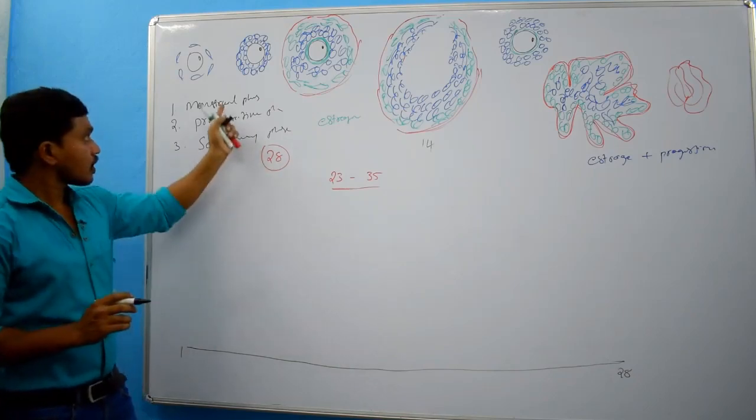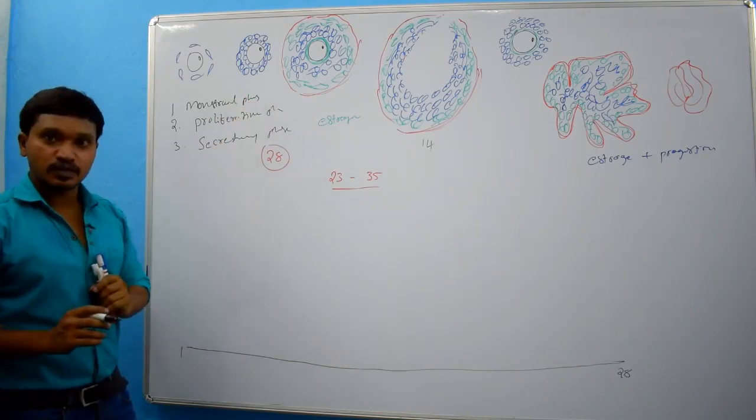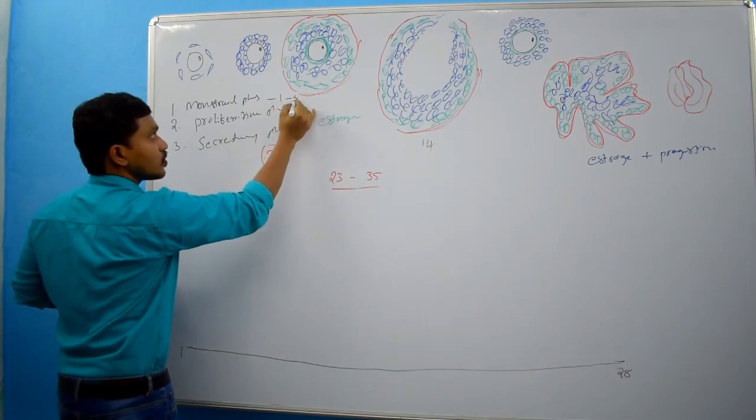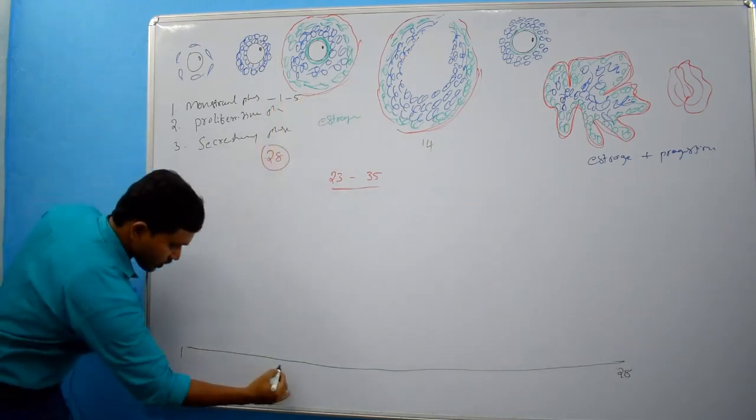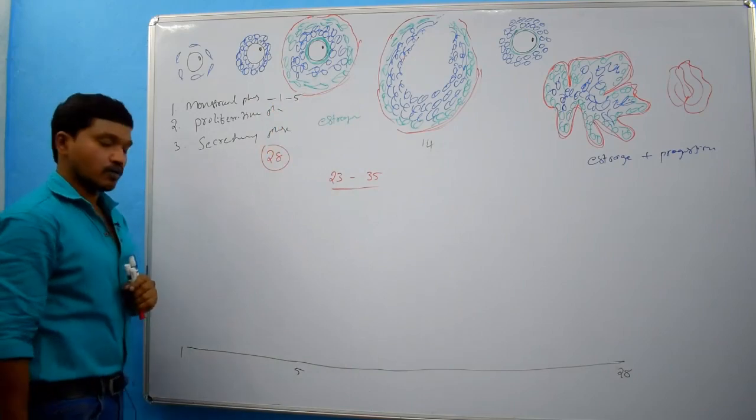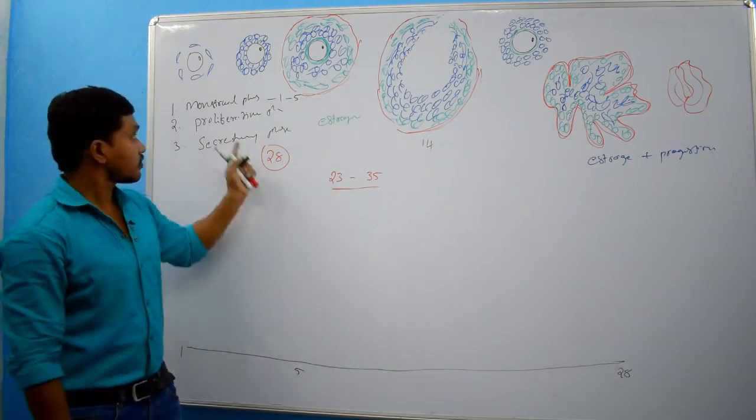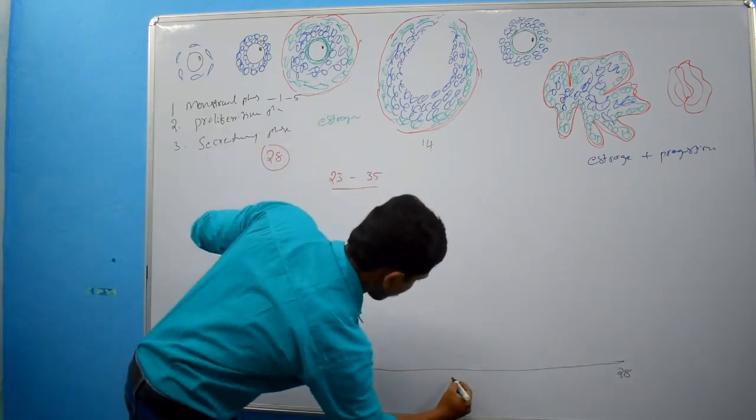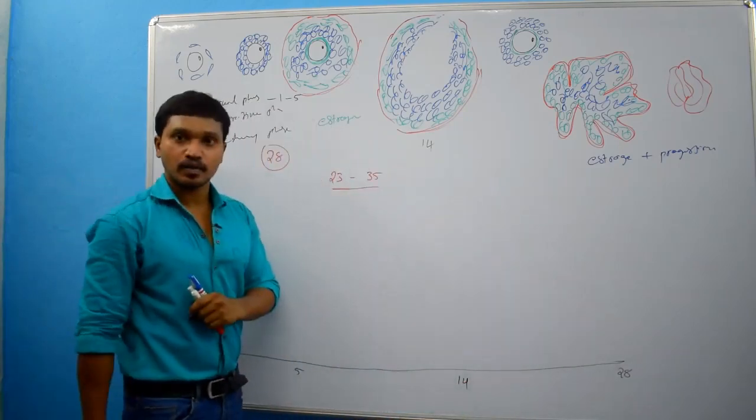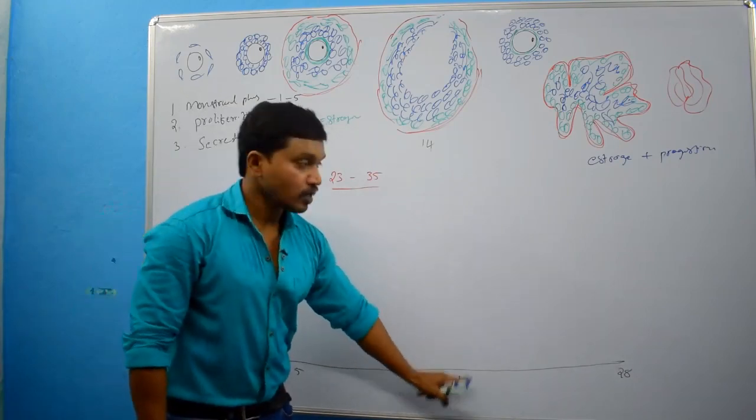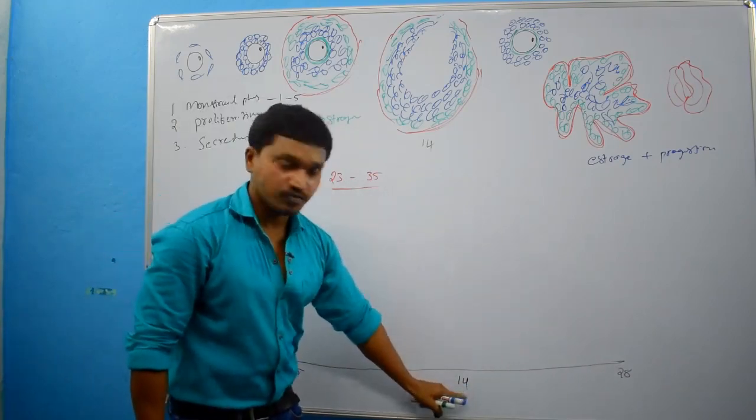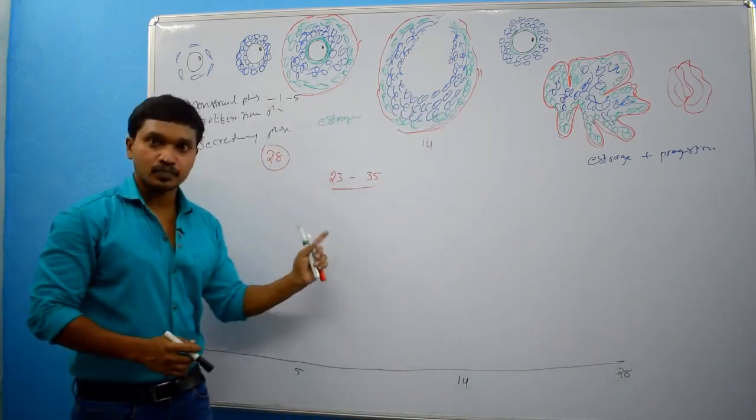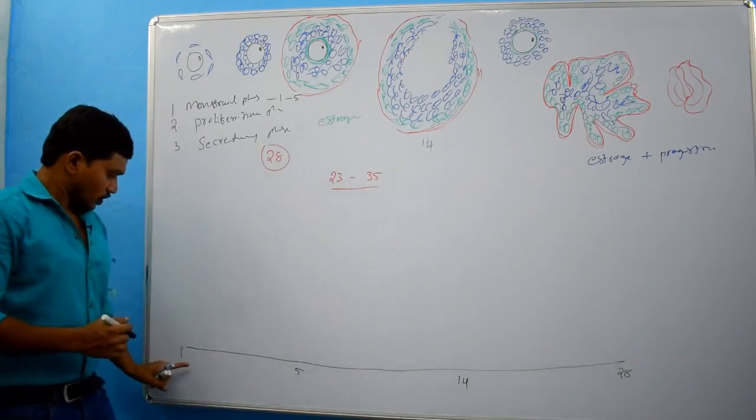Clear? Okay. The menstrual phase is from day 1 to day 5. That means from here to here. And the proliferative phase is from day 6 to day 14. And the secretory phase is from day 15 to day 28, right? So